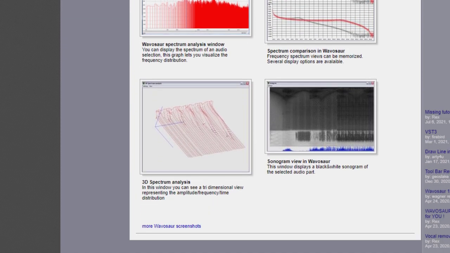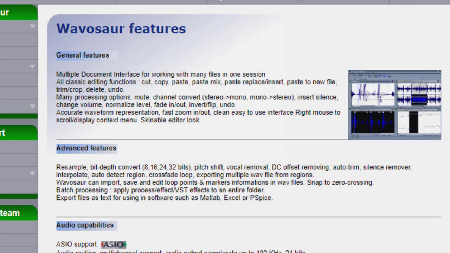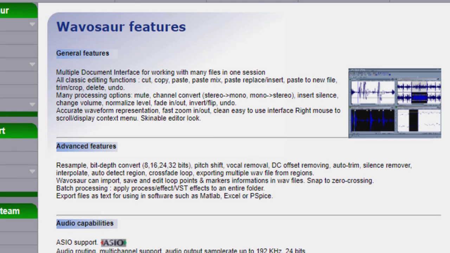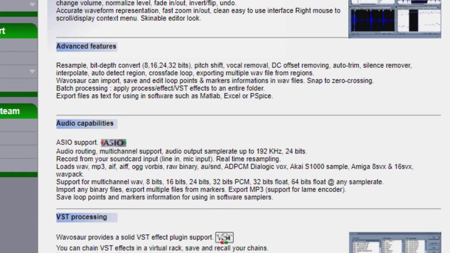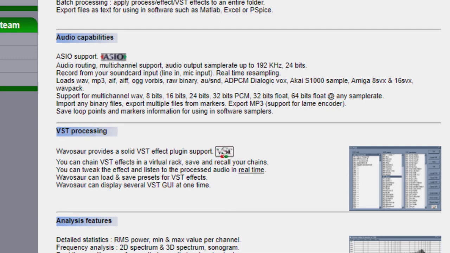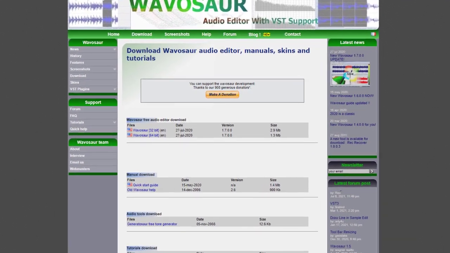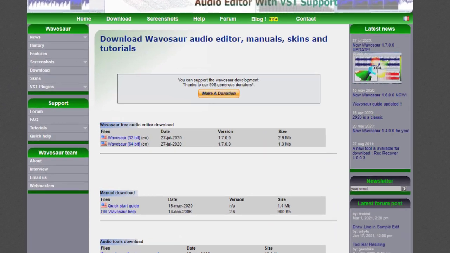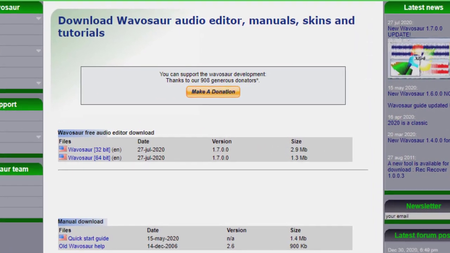It also comes with a handful of advanced features like auto trim, mute remover, crossfade loop, audio export regions, and solid support for VST plugins. This one is more difficult to learn. The only downside is that WavoSour is not a cross-platform app. You can only use it on Windows, but it's 100% free.